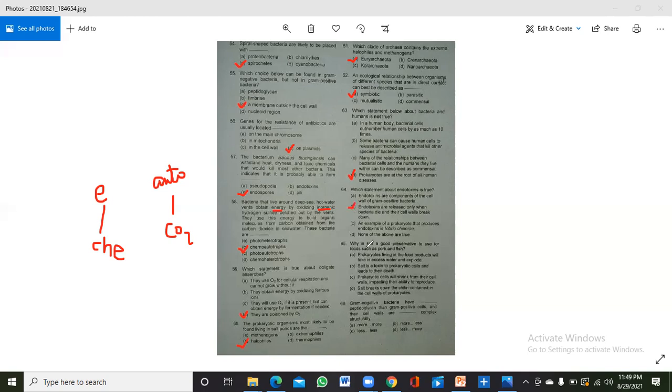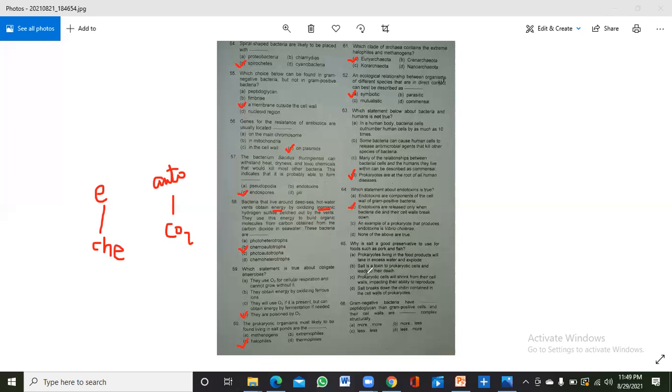And 65 is, why is salt a good preservative to use for food such as pork and fish? So why do we use salt to preserve food? Prokaryotes living in the food products will take in excess water and explode. No, the salt will take water from them and they will shrink.